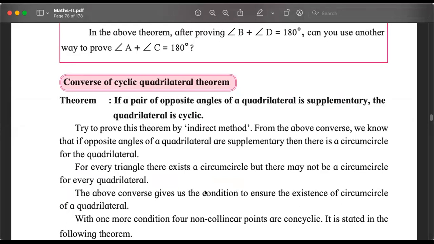Before we move forward, can you tell me what is the sum of the 4 angles of any quadrilateral and how is it related to a circle? First tell me what is the sum of the 4 angles of any quadrilateral. Correct, 360 degrees.